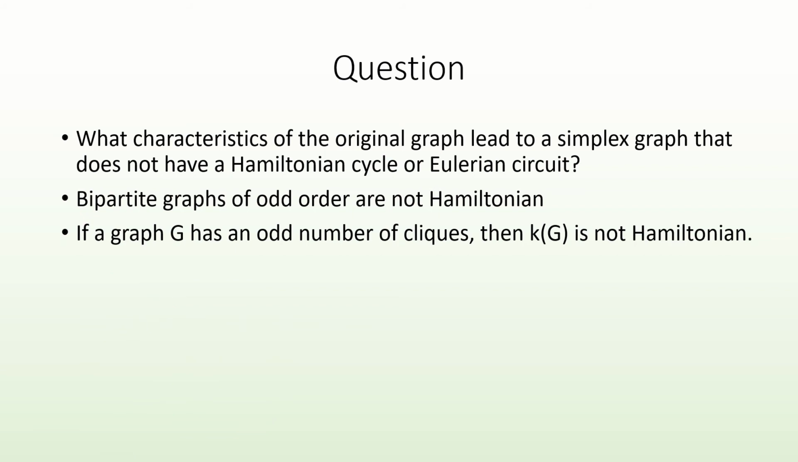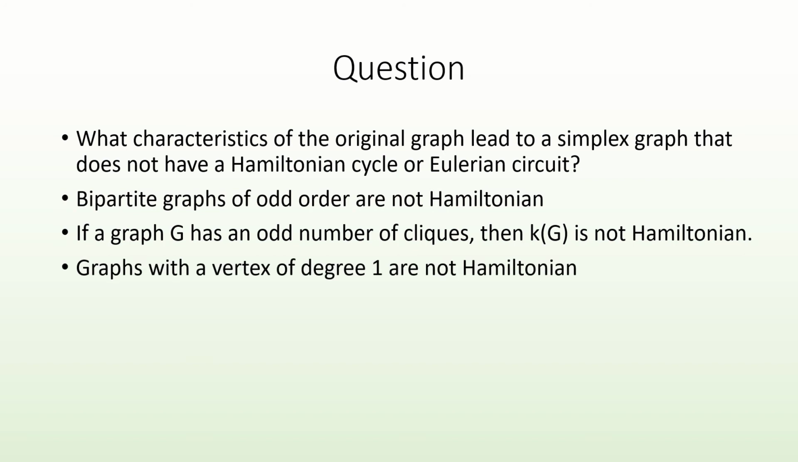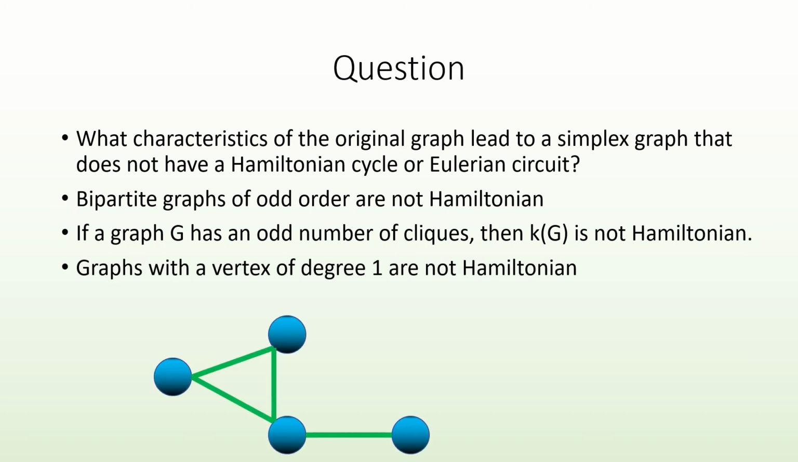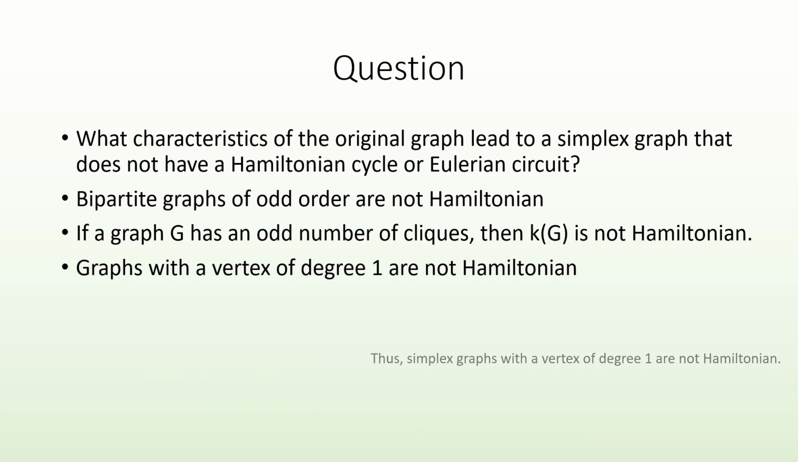Another way we could analyze the existence of Hamiltonian cycles in a simplex graph is to think about some structures that guarantee the non-existence of a Hamiltonian cycle. Graphs with a vertex of degree 1, for example, cannot contain a Hamiltonian cycle, because once we visit that vertex of degree 1, there's no way to get back to it. Applying this to simplex graphs, if we had even a single vertex of degree 1 in our simplex graph, that simplex graph could not contain a Hamiltonian cycle.